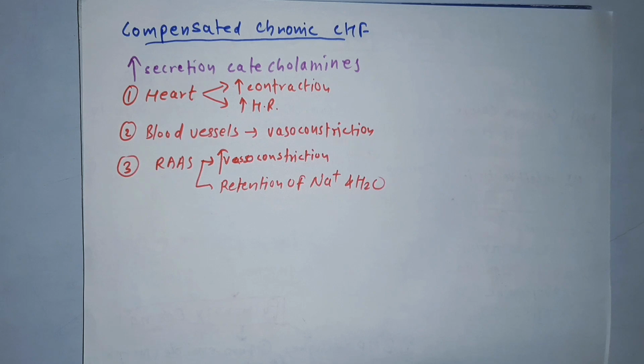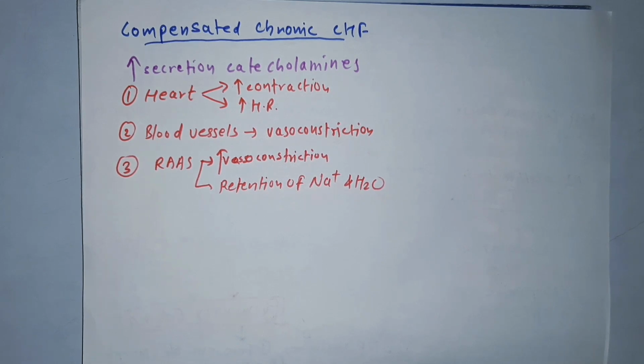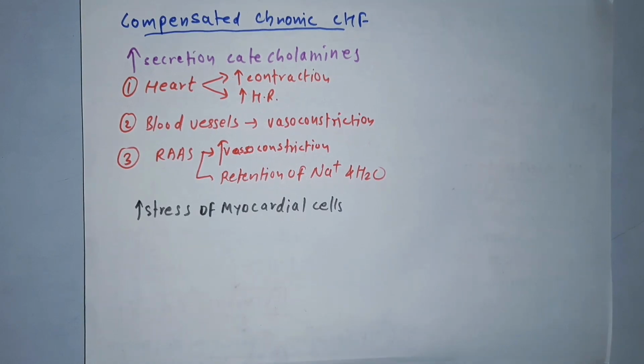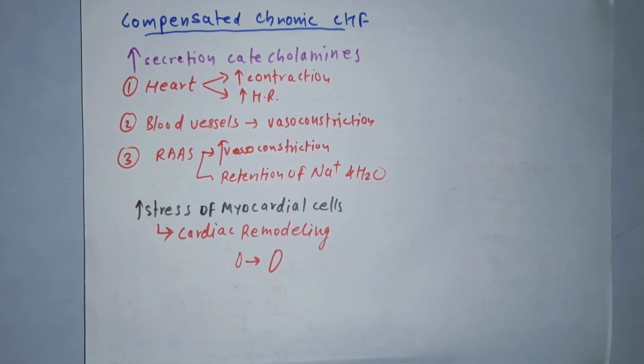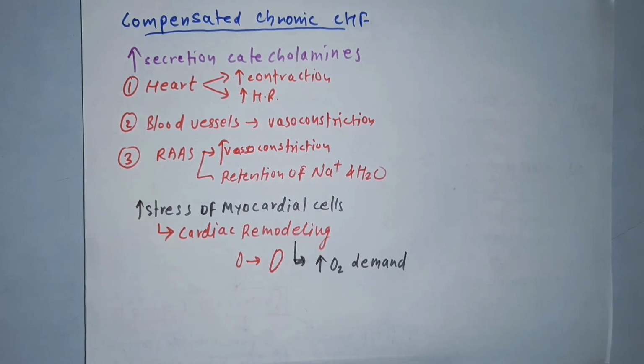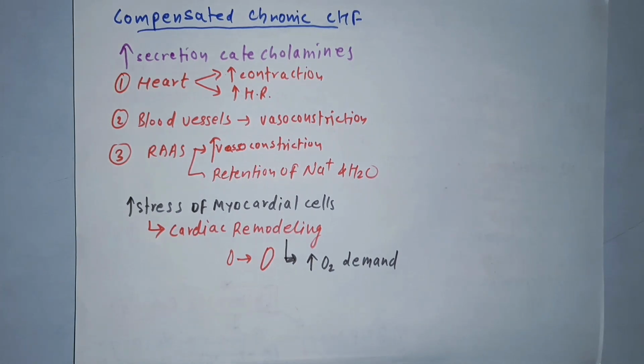So here we can see that this compensatory mechanism is increasing the work of heart, means it is increasing the stretching of myocardial cells more and more, which will lead to increase in stress of myocardial cells, which will lead to cardiac remodeling, that is increase in the size of myocardial cells. It is an adaptive mechanism. Due to this increase in the size of cell, there will be increased oxygen demand of myocardial cells.